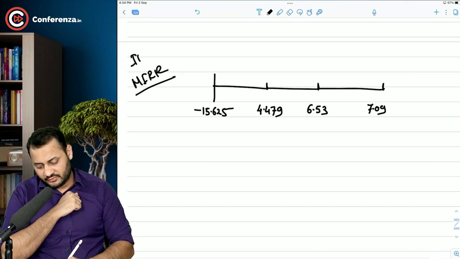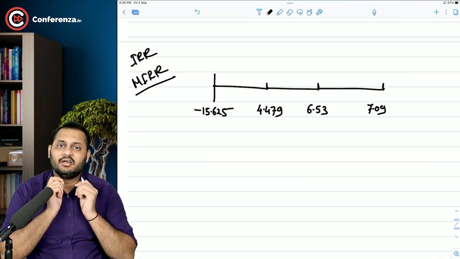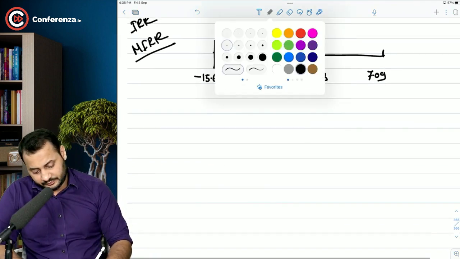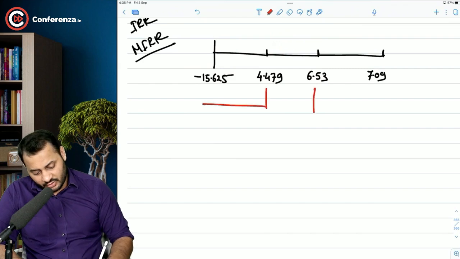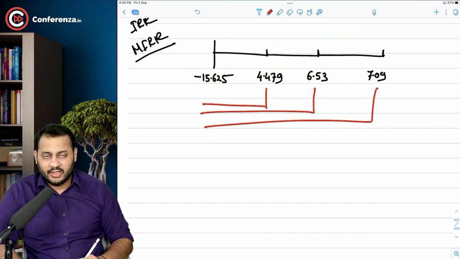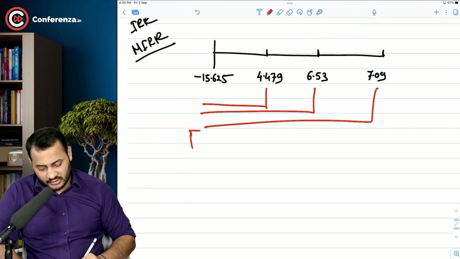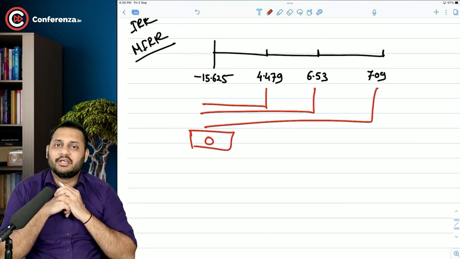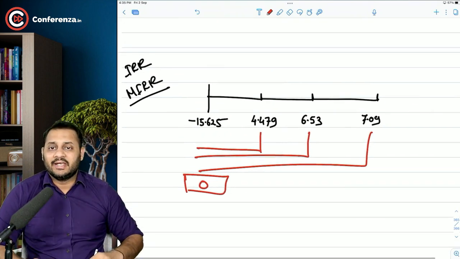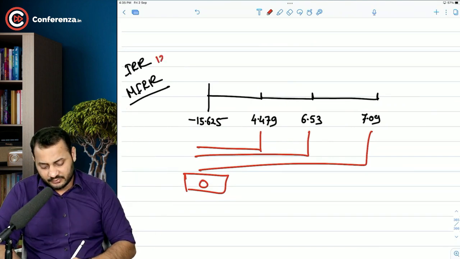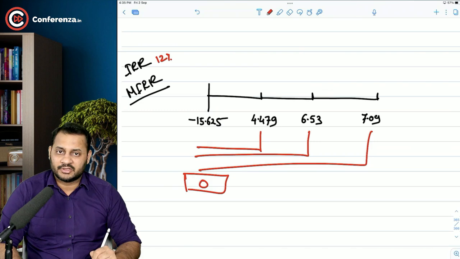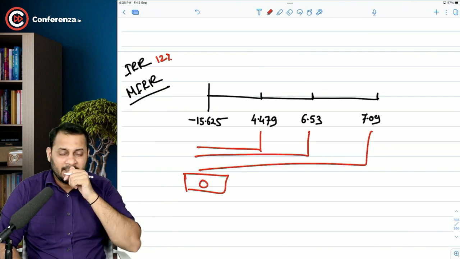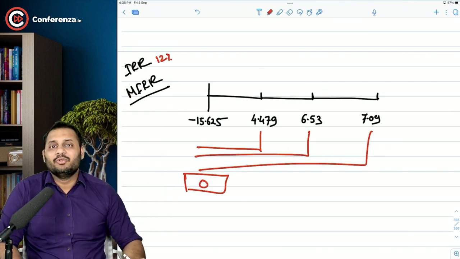Before that, you need to understand what is internal rate of return. Internal rate of return is a rate of return where you discount all these cash flows to present value and adjust it with the outflow, and the NPV should be 0. At whatever rate the NPV is coming to 0, that means you are earning exactly that much of the rate. So let's say, for example, I discount these cash flows at 12%, and if the NPV is coming to 0, IRR will be 12%. IRR is something where the net present value is 0.